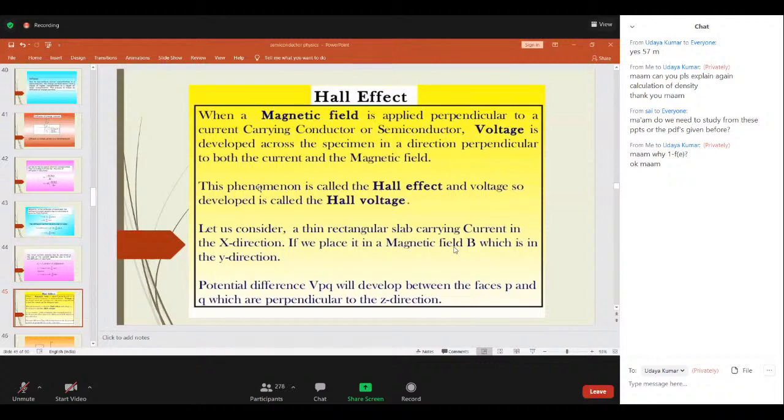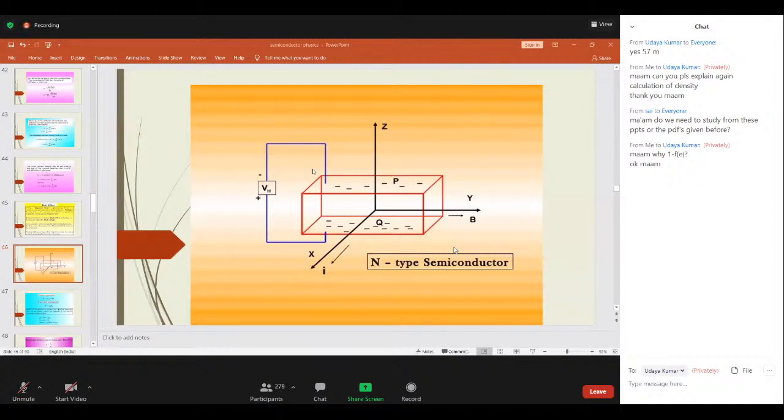From here, whatever we discuss are essay type questions only. This is Hall effect. The first expected essay type question from unit 2 is Hall effect. What is Hall effect? Just go through this diagram.